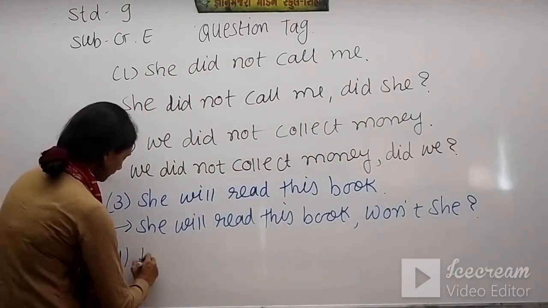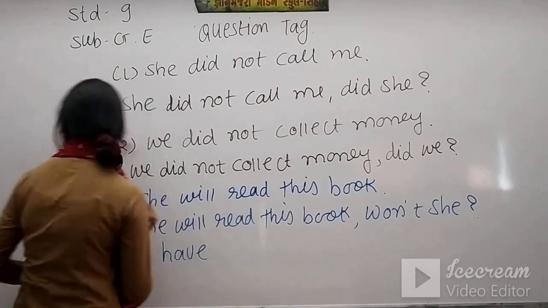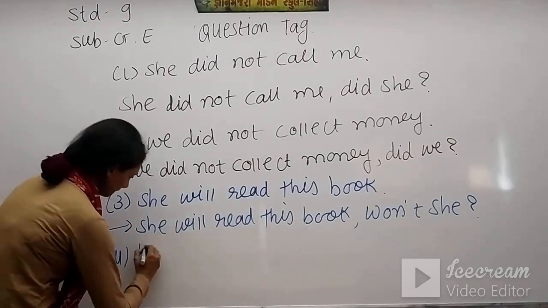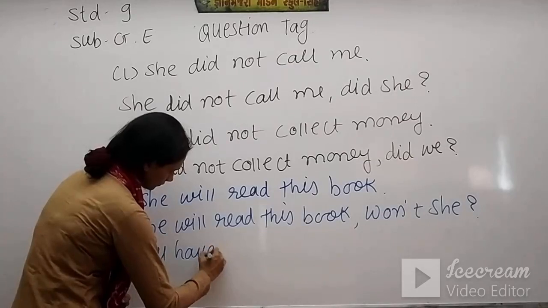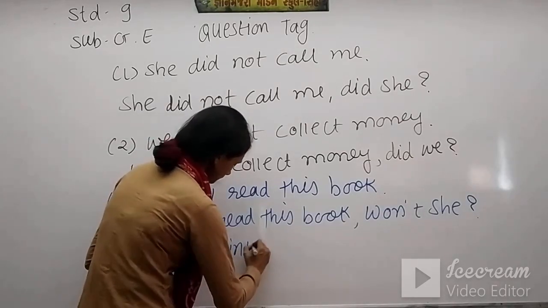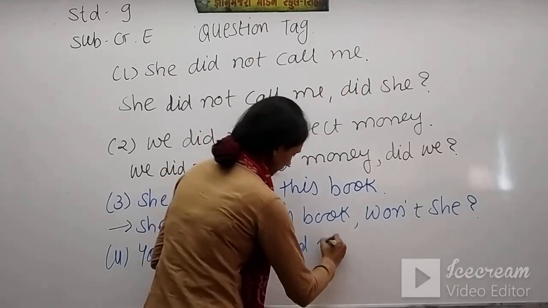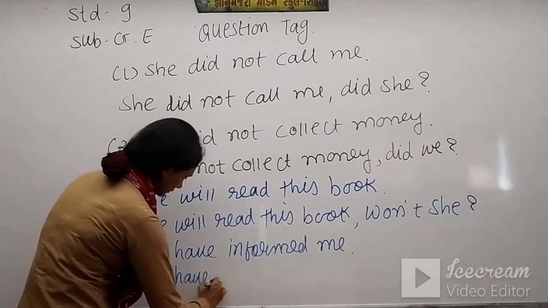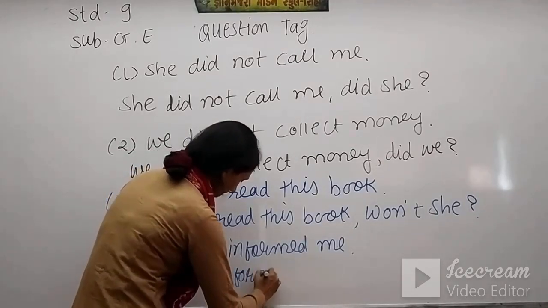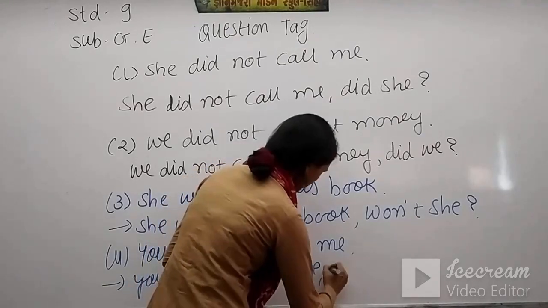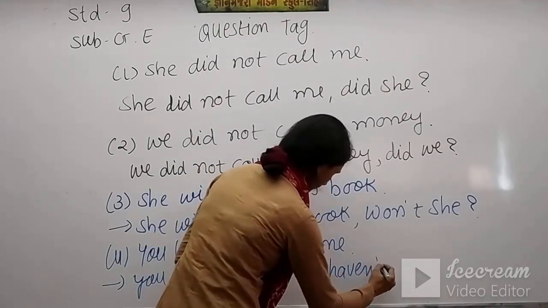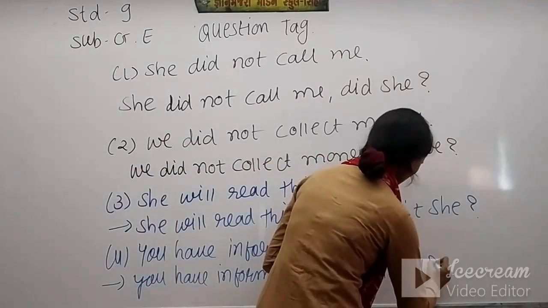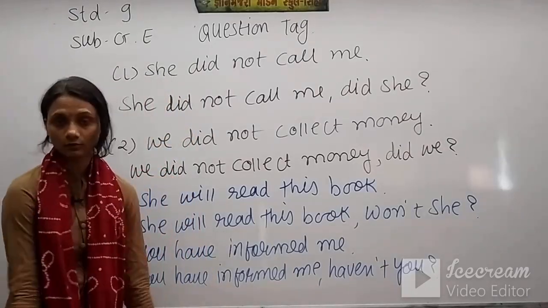Number 4 is, you have informed me. So question tag, you have informed me, comma, haven't you, and question mark.